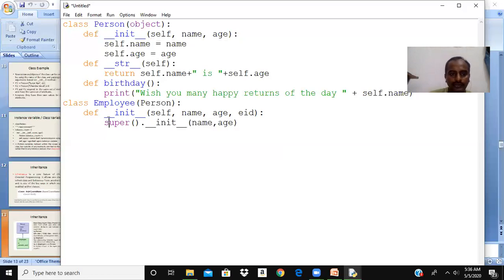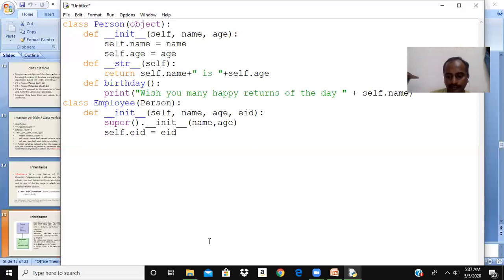The keyword super is used to call the constructor from the super class. That is, this constructor will be activated here. So name and age will be automatically assigned there. Then I can say that self.employee_id is equal to employee_id. Then I don't want to write any other method in this for now.